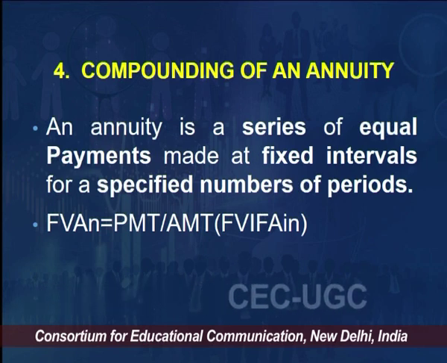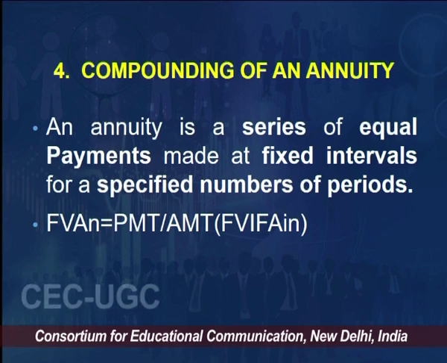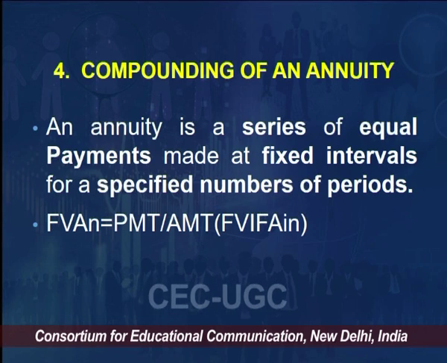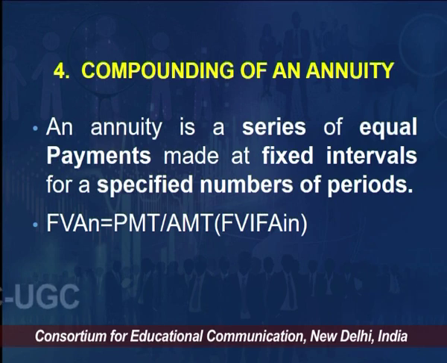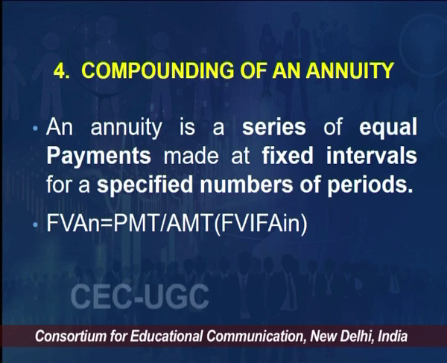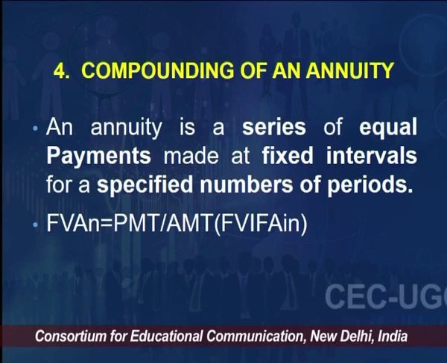So the future value interest factor of annuity comes from the annuity table. We have two types of compounding tables: compounding of 1 rupee, that is 1 rupee or $1 compounded annually at XYZ rate, or another table which is compounding of an annuity investment made at the end of the year.